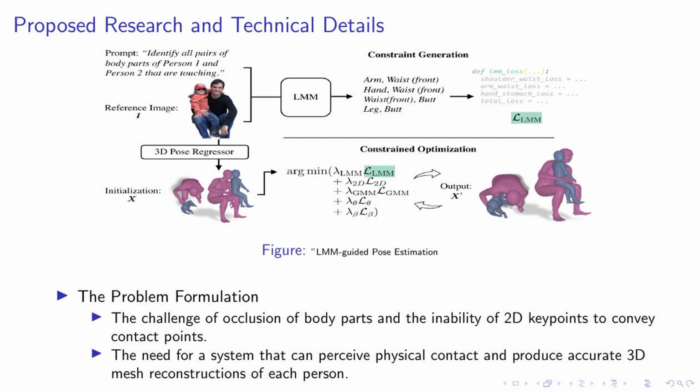The solution: ProsePose. We introduce ProsePose, a zero-shot framework that refines 3D pose estimates to accurately capture touch using the implicit semantic knowledge of poses in language models. ProsePose generates structured pose descriptions from language models and converts them into loss functions used to optimize the pose. This approach eliminates the need for expensive contact annotations used in prior work, making it a cost-effective solution. Our experiments show that ProsePose improves over previous zero-shot baselines in both one-person and two-person settings.